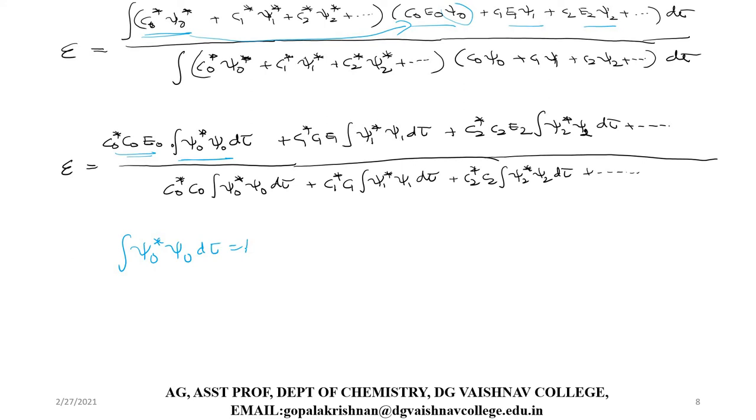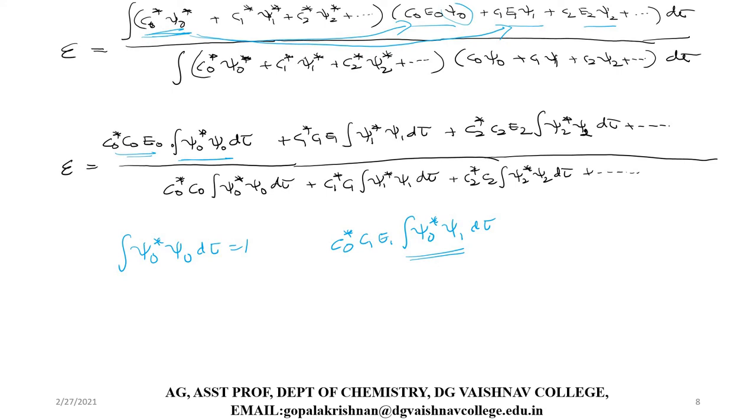But if I multiply the C naught star psi naught star with the second term, what will happen? We'll get C naught star C1 E1 times the integral psi naught star psi 1 d tau. As we know already, psi naught and psi 1 are the wave functions of two different energy levels.